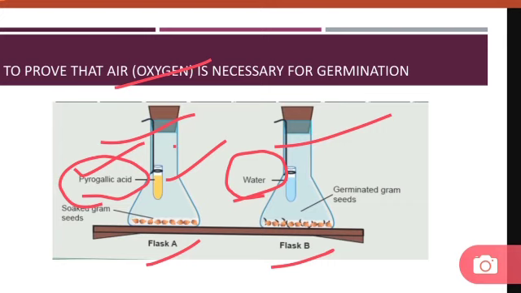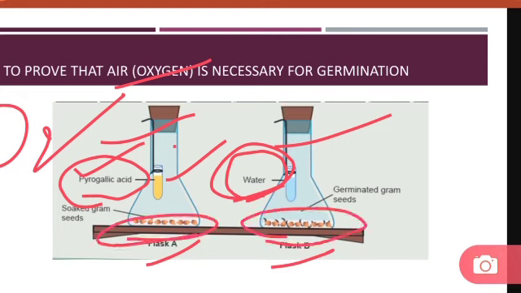Pyrogallic acid absorbs oxygen. And here we have taken water, which will not absorb oxygen. Now we'll keep the seeds here also, and in this we'll provide them with water as well.